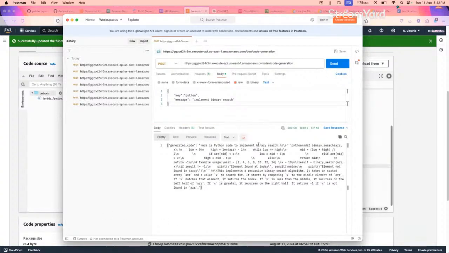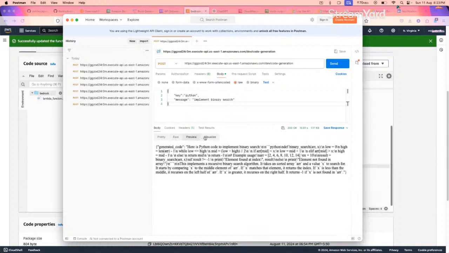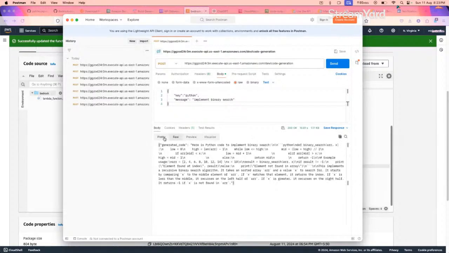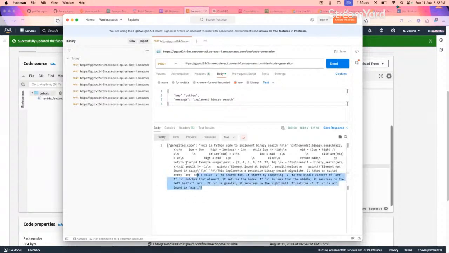So here is the implemented Python binary search. Right now the output is not that great, it's not in well formatted code. If I go to raw, again same, preview, visualize, the visualization is not there. So the code, we need to JSONify it, prettify it to make it more clear.